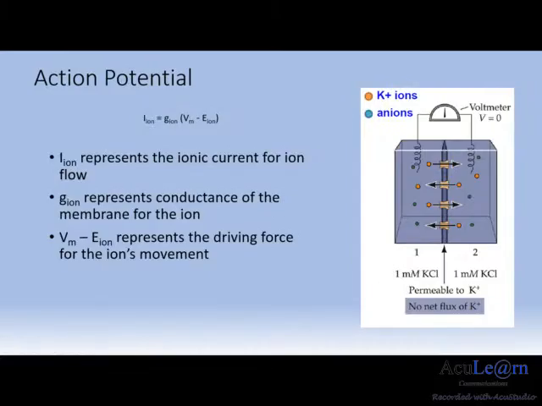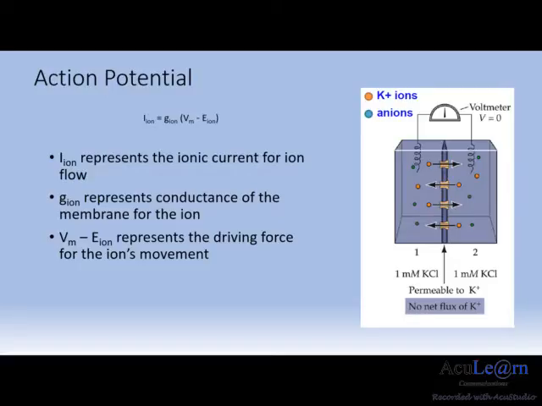The flow of ions across the membrane can be established through the equation I ion equals G ion (Vm minus E ion). I ion is the ionic current, which is the flux of ions moving in and out of the membrane. For example, the net movement of potassium ions can be represented by IK in this case.